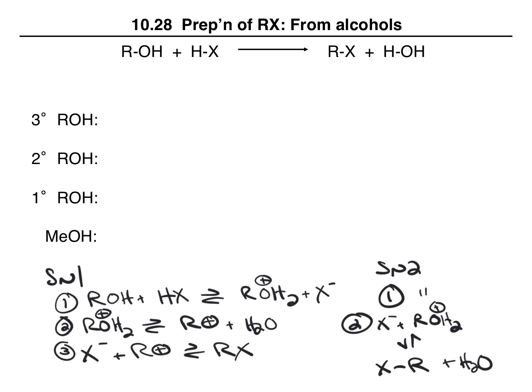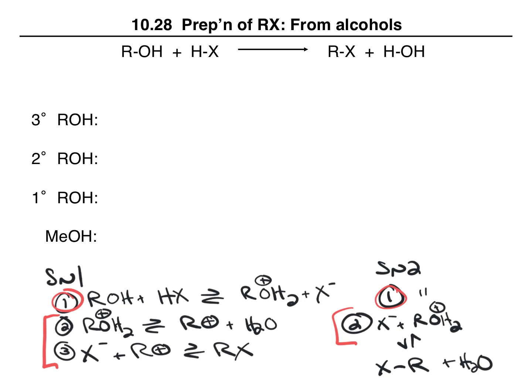And so the first step is exactly the same, but for SN1, we have steps 2 and 3, whereas for SN2, those two steps are combined into a single step. Now we're going to look at other examples of SN1 and SN2 reactions, and so the rules are going to differ just a little bit.